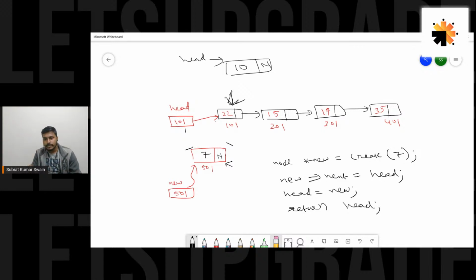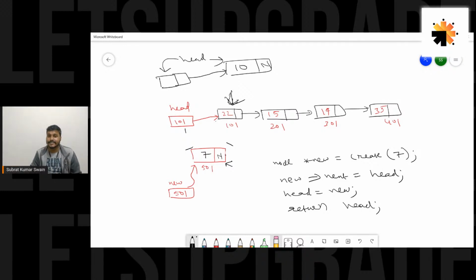Answer would be yes. So we have a single node. We would create a new node, which would point here, and then we would change head here. That's all. So this piece of code will definitely work when we have only one node in the linked list. What if we have an empty linked list?